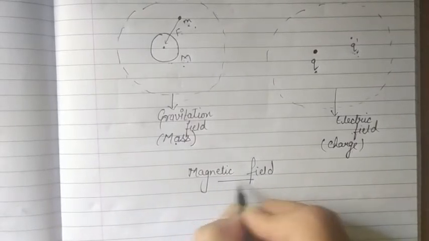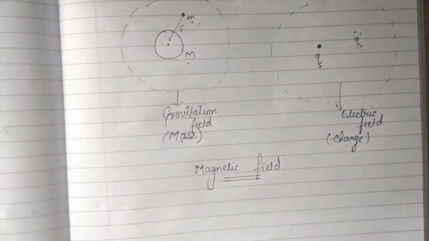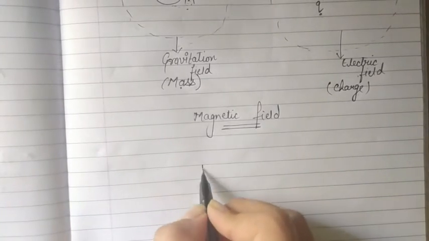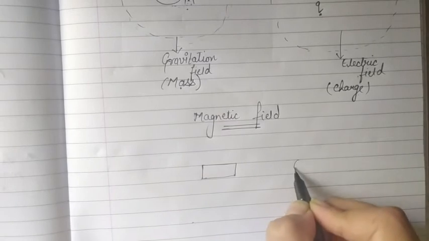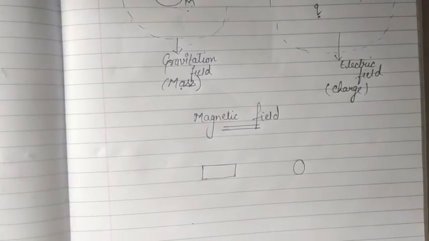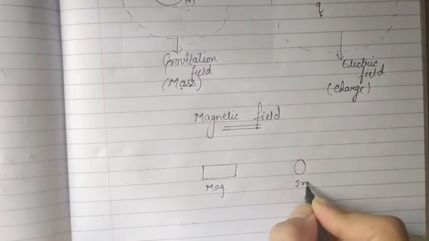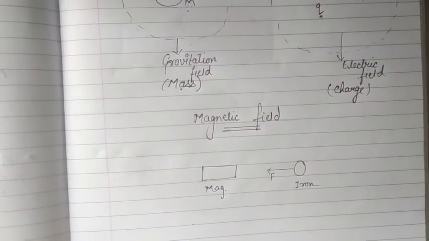Magnetic field में क्या होगा? Let us consider that we have a magnet. Now I am not going into the history of the magnet, I am just considering that I have a magnet placed here and a piece of iron like this. All right, so we know that the nature of magnet is to attract the piece of iron. This is magnet and this is a piece of iron. Then iron gets attracted towards the magnet.